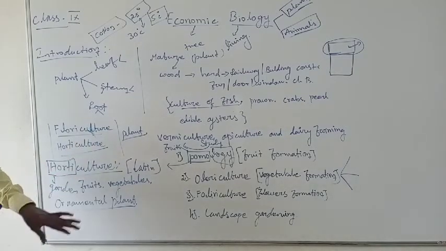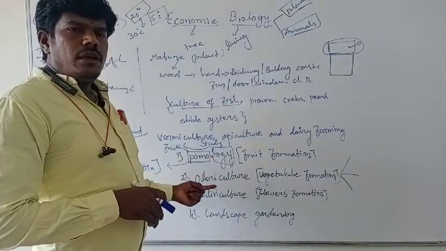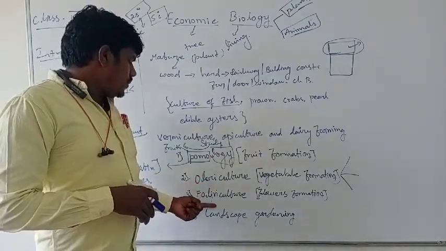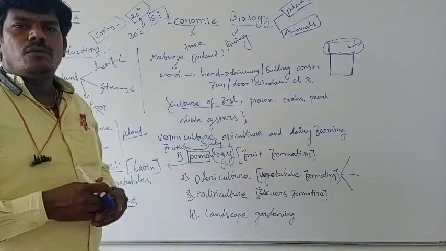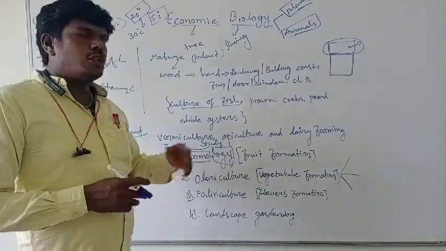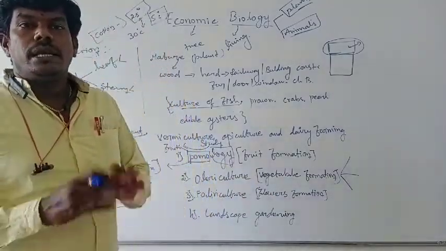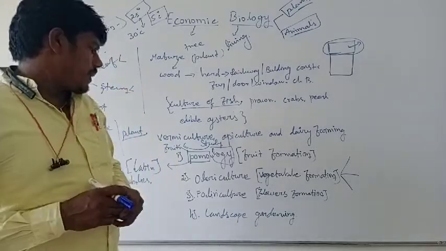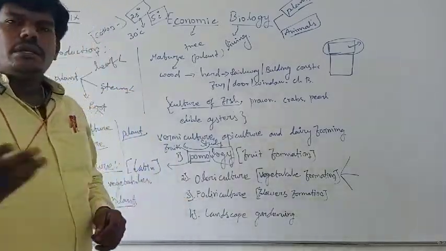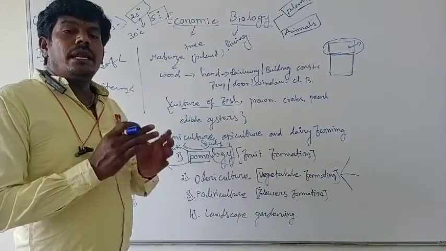On the basis of performance, horticulture is classified into 4 types: pomology, olericulture, floriculture and landscape. Pomology means the study of fruit, and olericulture means vegetable formation. Vegetable cultivation has 3 types: kitchen gardening, commercial gardening and fruit farming. Then floriculture means flower formation, then landscape, and then the greenhouse shed.